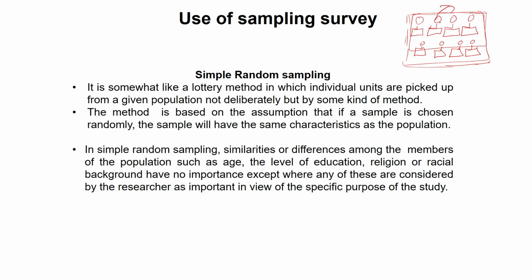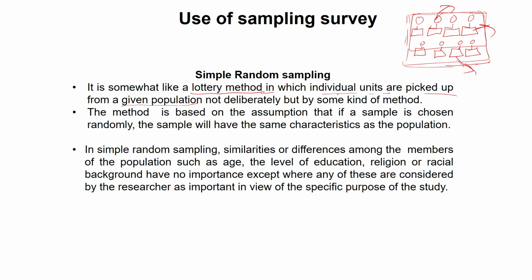He picked this one randomly, then this one, and then this one. This one got a chance, this one got a chance, this one got a chance. This is like a lottery method in which each individual unit is picked from a given population. So this is the given population. Randomly he was picked, and he was picked. That's why simple random sampling is also called a lottery method.